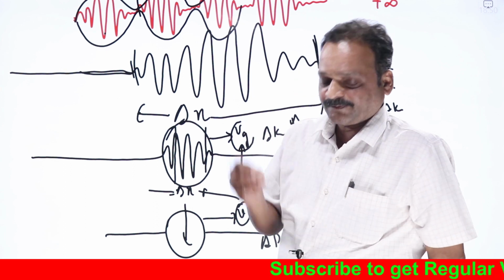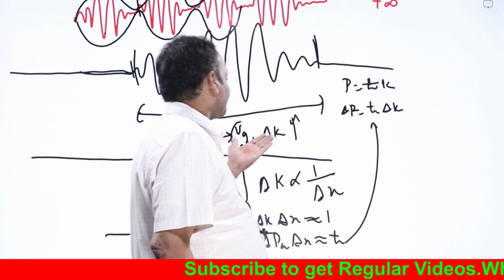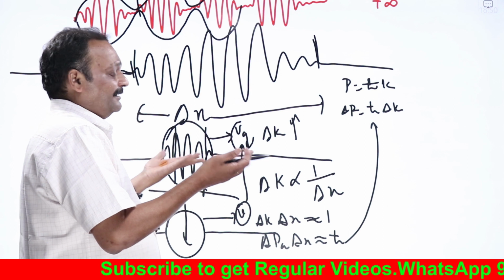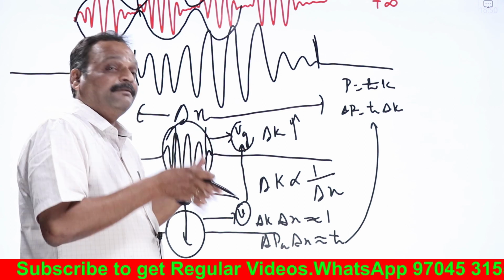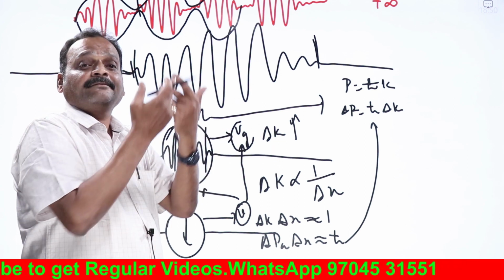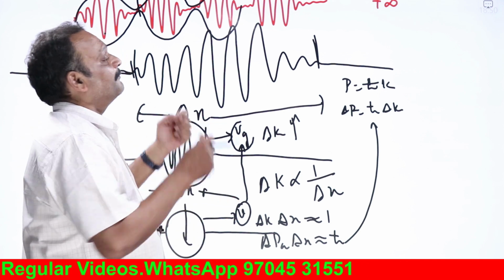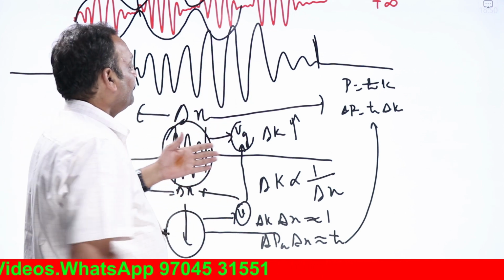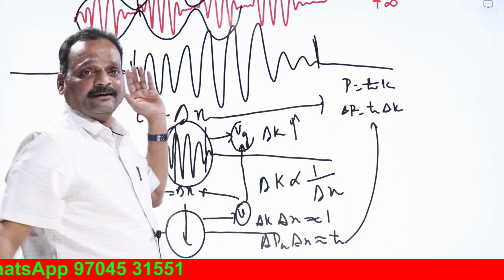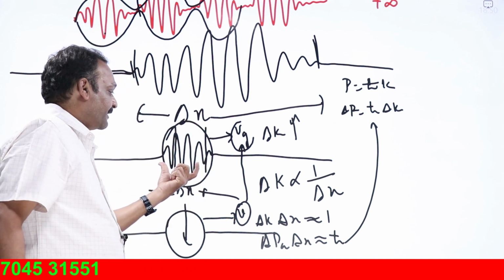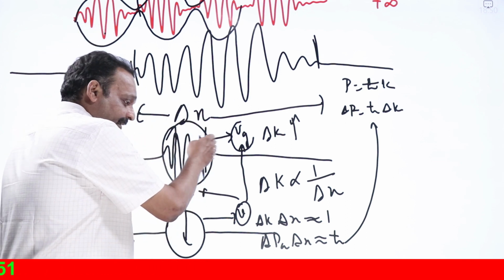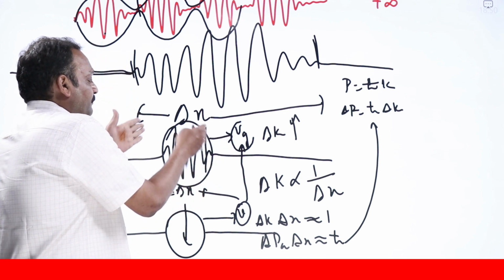But the uncertainty principle is inherent in nature. There is no question of the accuracy with which you can find its position or its momentum. However accurate the experimental setup is, inherently nature is like that. Particles are represented by wave packets, and that wave packet will have finite spread. How is that wave packet arranged?